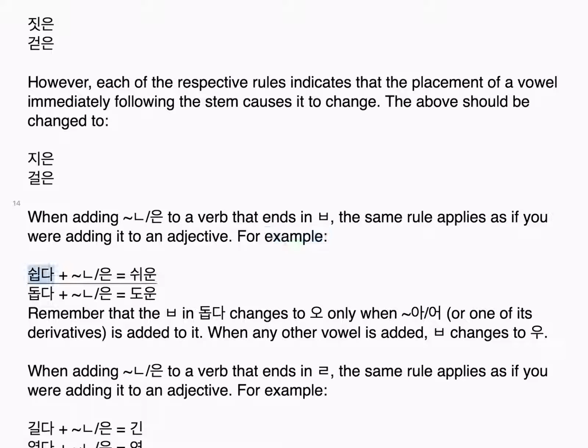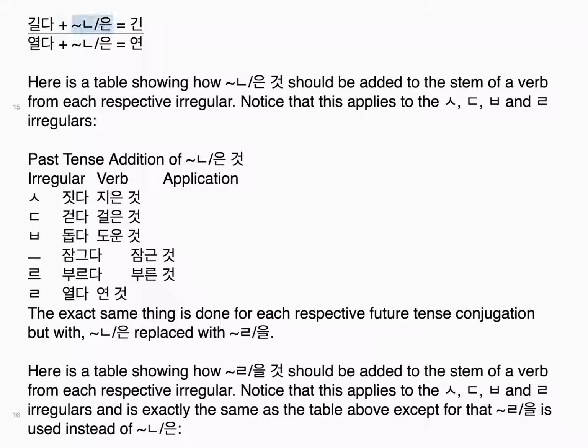For example, 쉽다 plus 는 is 쉬운, 돕다 plus 는 is 도운. Remember that the ㅂ in 돕다 changes to 오 only when 아/어, or one of its derivatives, is added to it. When any other vowel is added, ㅂ changes to 우. When adding 는 to a verb that ends in ㄹ, the same rule applies as if you were adding it to an adjective. For example, 길다 plus 는 is 긴, 열다 plus 는 is 연. Here is a table showing how 는 것 should be added to the stem of a verb from each respective irregular.